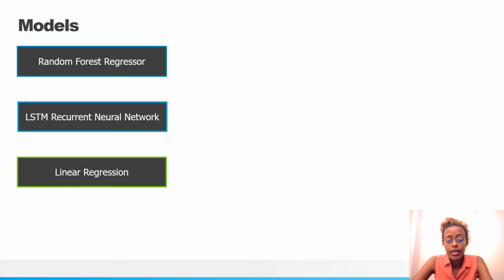We're going to be using LSTM recurrent neural networks, which are very powerful in sequence prediction problems, especially since they're able to store past information. That's very important to us since we're going to be using a lot of historical data, and that's crucial in predicting the future of cryptocurrency prices. Finally, we'll be using a simple linear regression model. And that'll be all for me today.